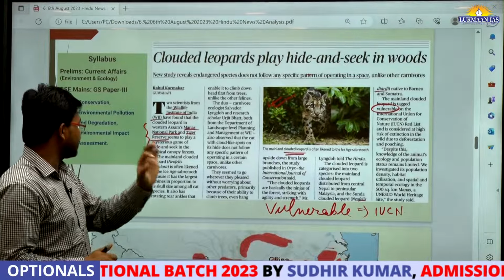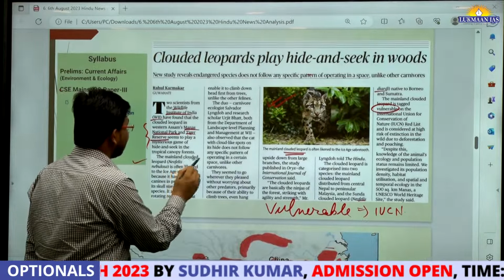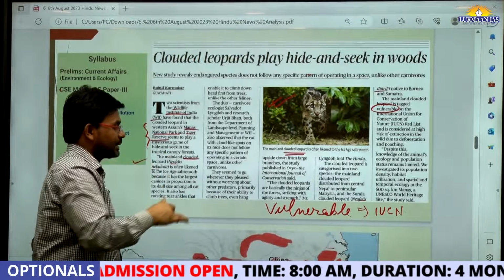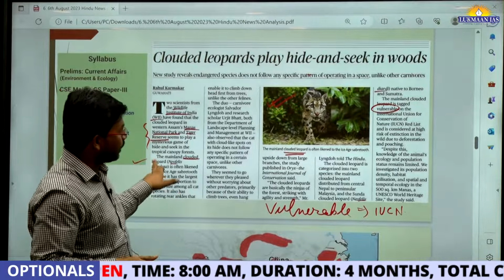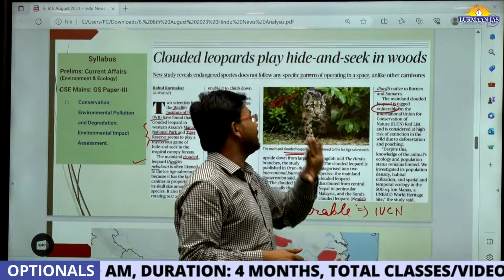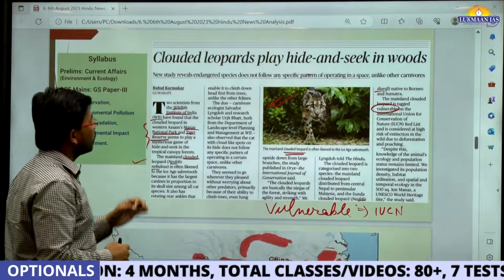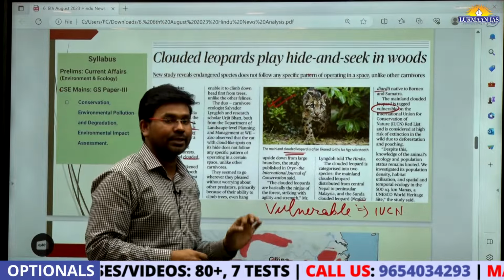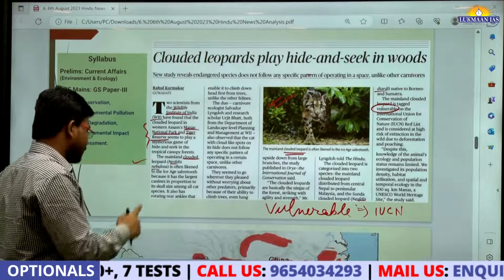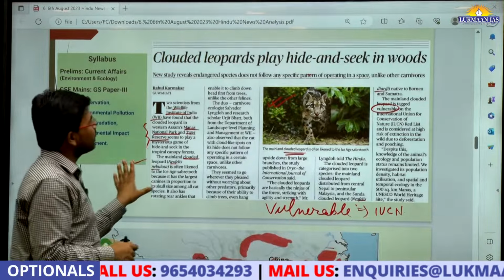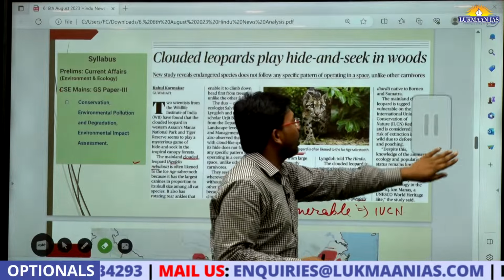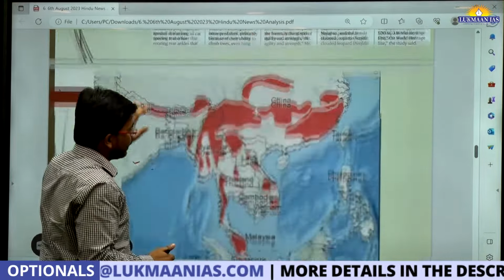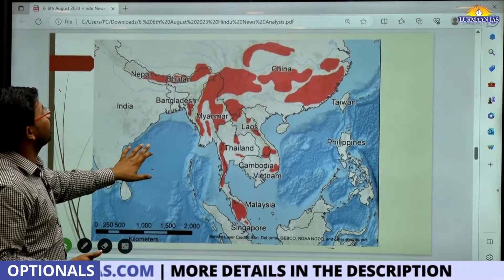Okay, so this is the mainland clouded leopard, Neofelis nebulosa, and the other is known as Neofelis diardi. What is important for us to remember is the IUCN status of the clouded leopard. This was the recent thing, that they do not have any pattern of stay in the wild. So that's why it has come. So let's understand about these clouded leopards.